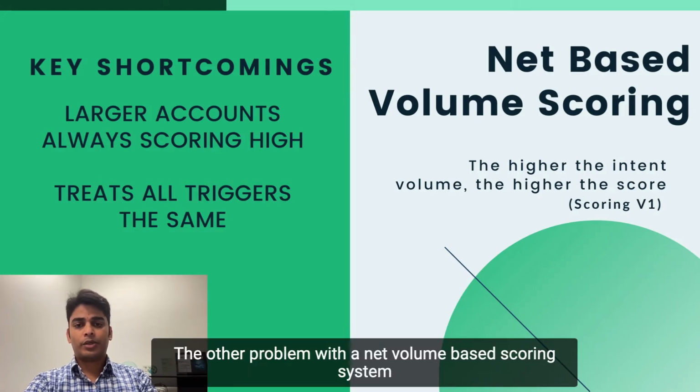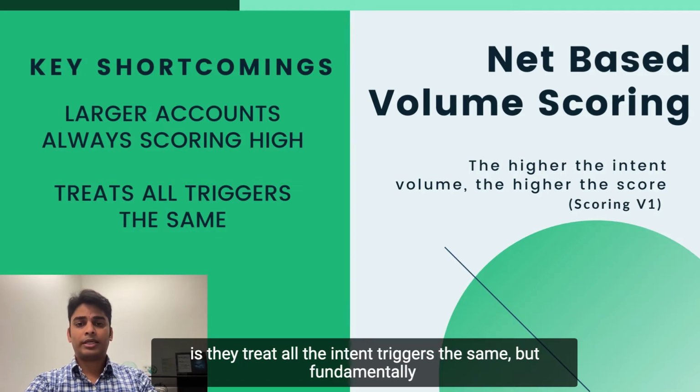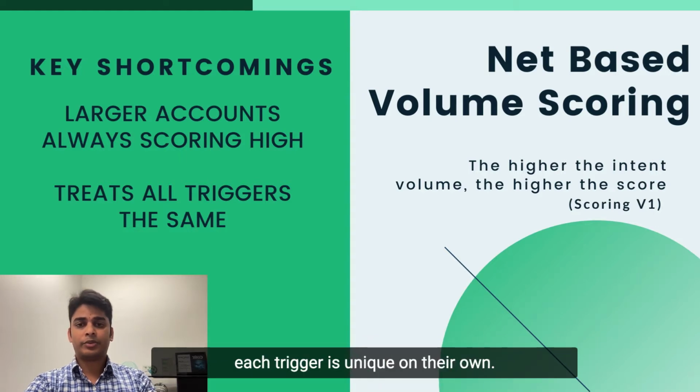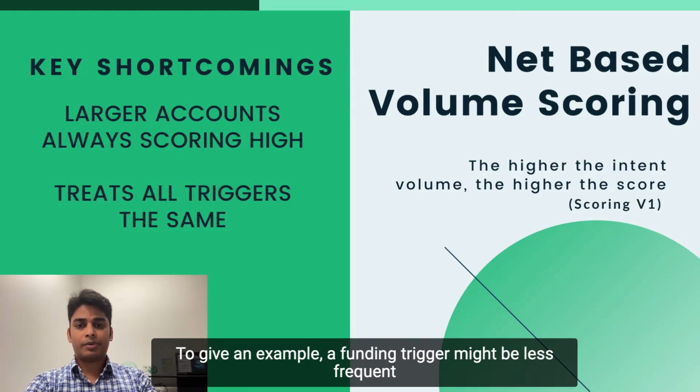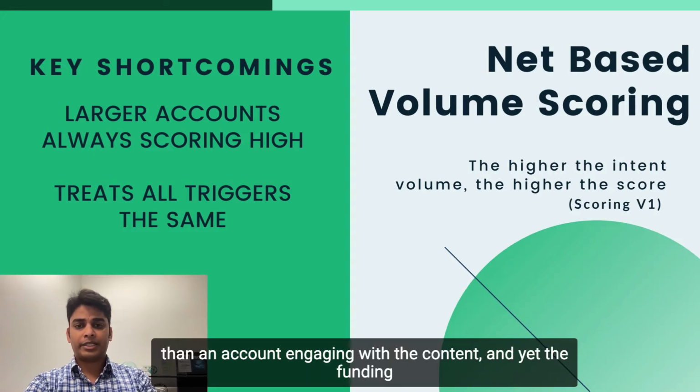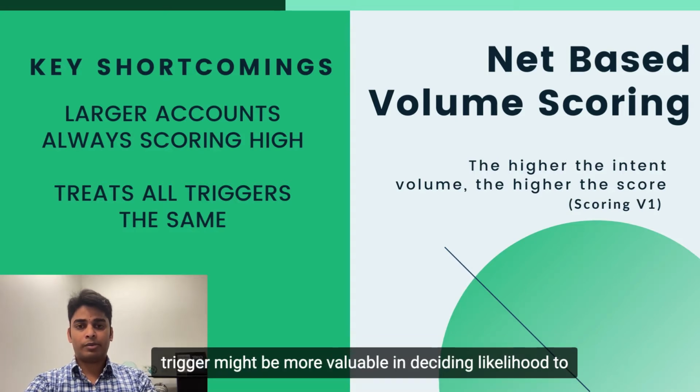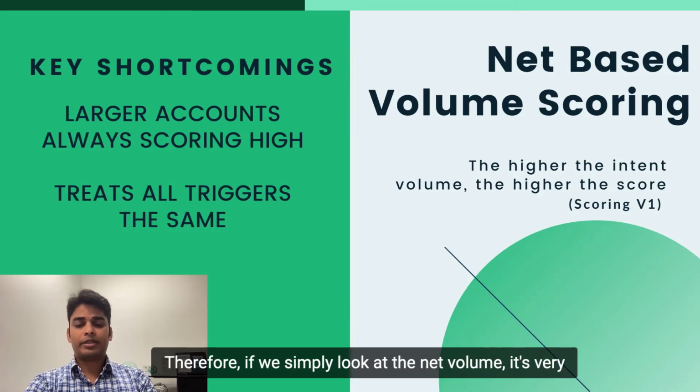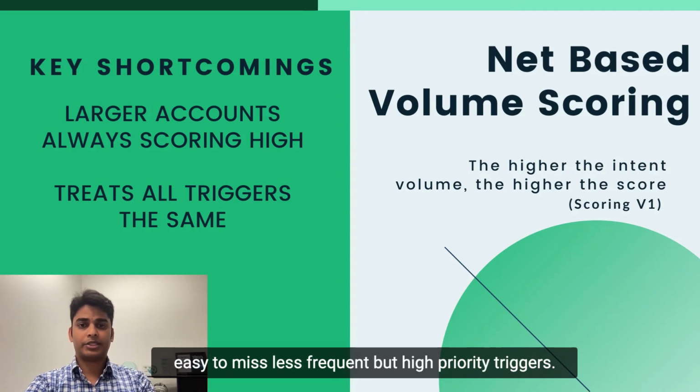Another problem with a net volume-based scoring system is that it treats all the intent triggers the same. But fundamentally, each trigger is unique on its own. To give an example, a funding trigger might be less frequent than an account engaging with a content. And yet, the funding trigger might be more valuable in deciding likelihood to buy than a content engagement trigger. Therefore, if we simply look at the net volume, it's very easy to miss less frequent but high priority triggers.